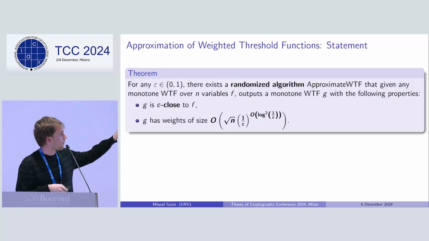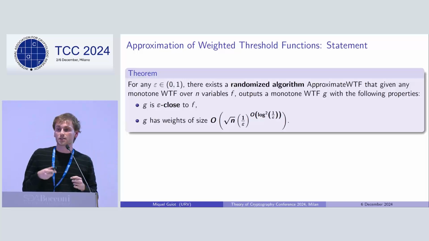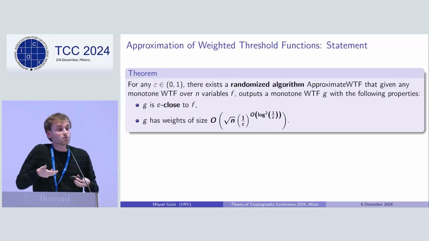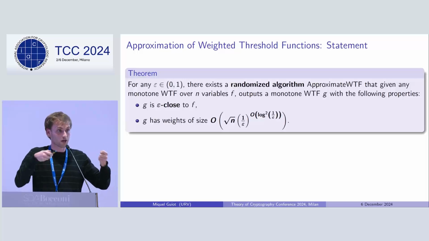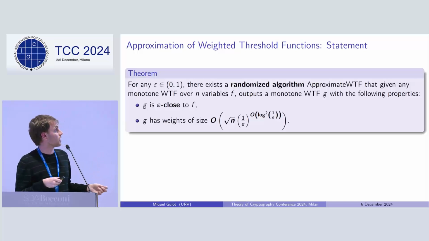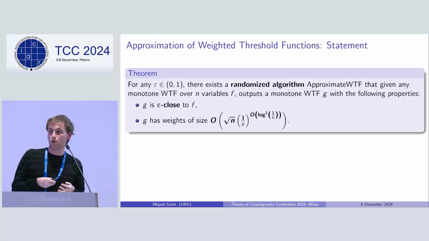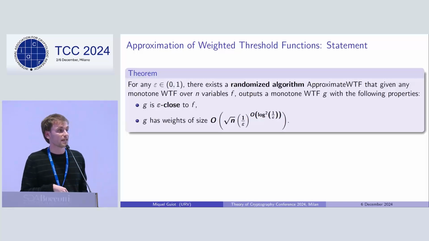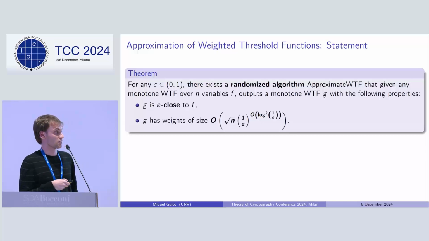If we compare this upper bound with the one that was given for the existence of weighted threshold functions with exponential weights, what we get here is that the function that this algorithm is outputting has particularly small weights. So this is what will enable us later precisely to build more efficient schemes.